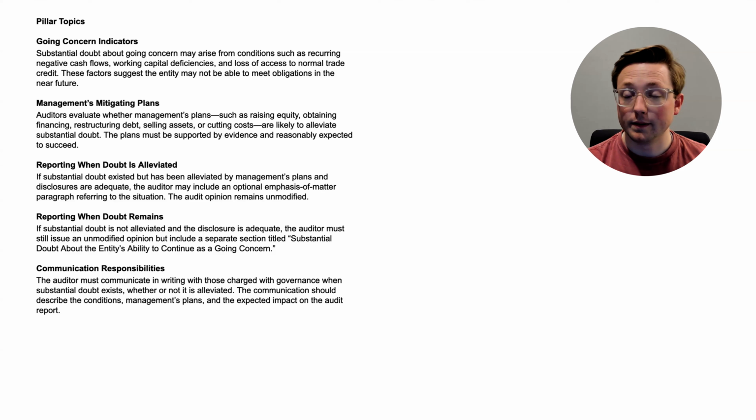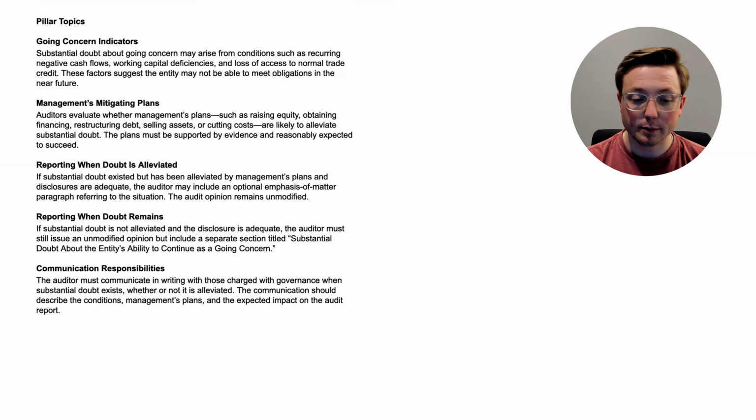Now let's talk about reporting when the doubt still remains. If substantial doubt is not alleviated and the disclosure is still adequate, the auditor must still issue an unmodified opinion, but include a separate section titled Substantial Doubt about the entity's ability to continue as a going concern. Again, I'm pretty sure that's the actual title.